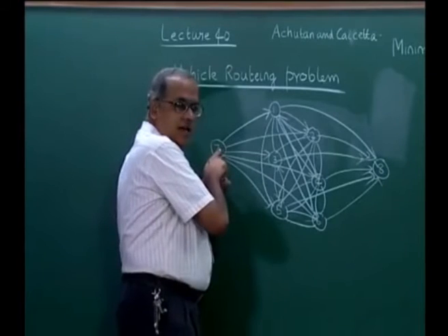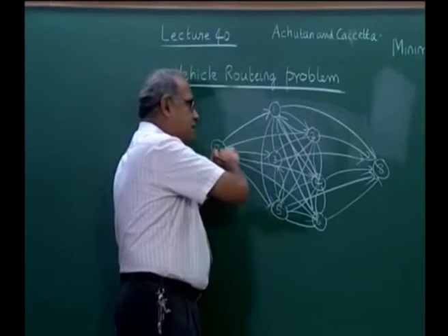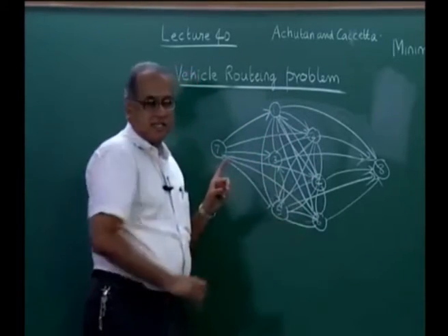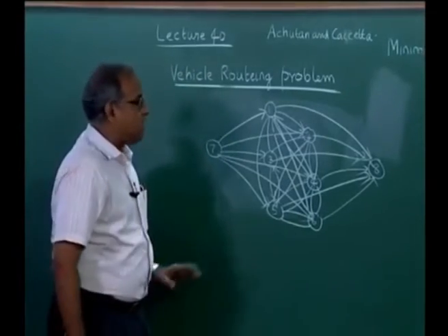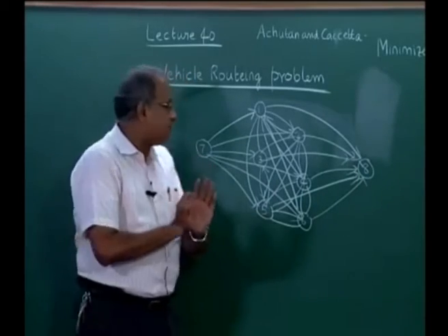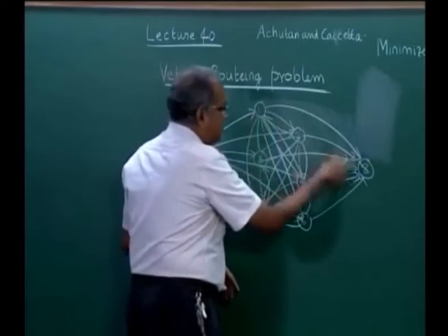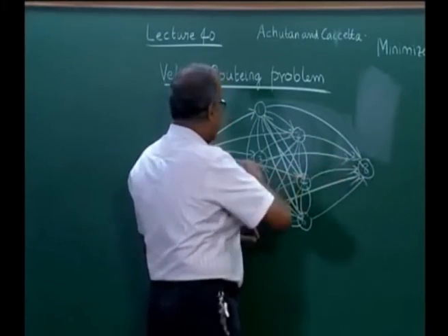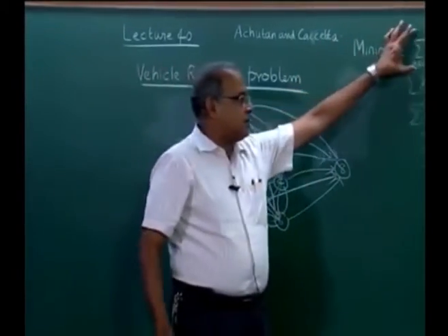We will not have variables like x17, x27. From 7 it will only be 71, 72, 73, 74, 75, 76. There will not be arcs that go into 7. Similarly, there will not be arcs that go out of 8. You will have all arcs come into 8: 18, 28, 38, 48, 58, 68. There is no 78. So, that is how the network is drawn. So, summed over all arcs.